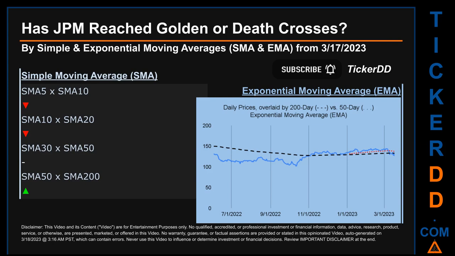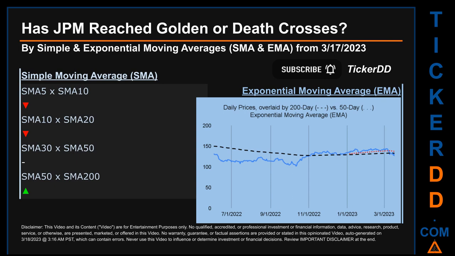Has JPM price reached golden or death crosses? Golden cross and death cross are basic signals that compare average prices across two specified trade day ranges, a short-term versus a long-term range. For example, 5-day versus 10 trade days. Essentially, a golden cross is a bullish signal. It appears when a ticker's short-term moving average crosses above its long-term average. Vice versa, a death cross is a bearish signal when the short-term crosses below its long-term moving average.